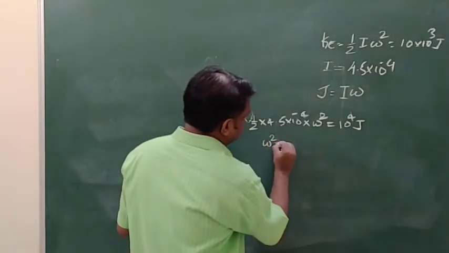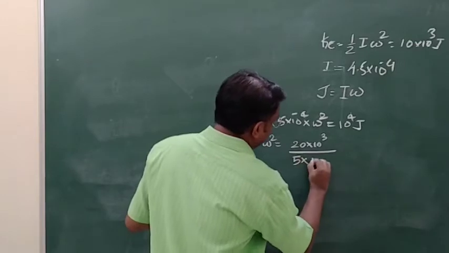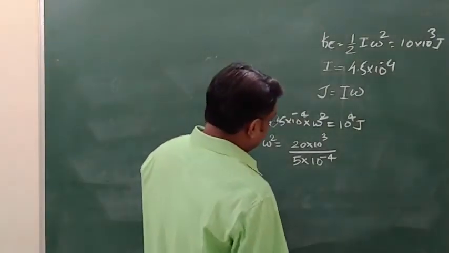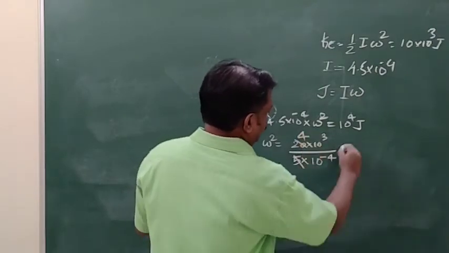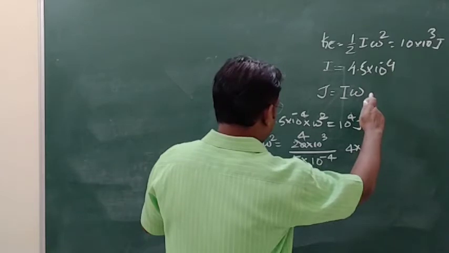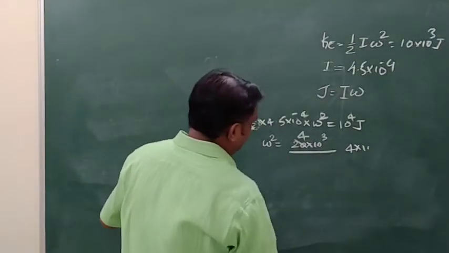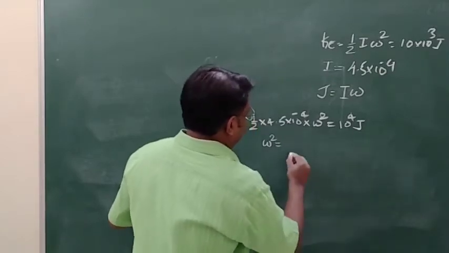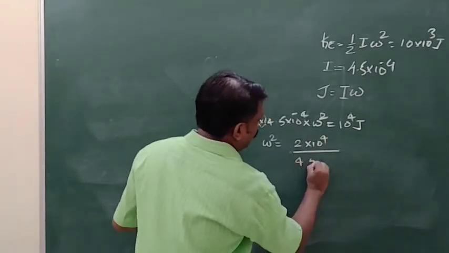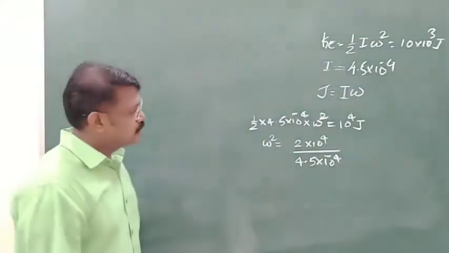So omega square is equal to 2 into 10 to the power 4 divided by 4.5 into 10 to the power minus 4.